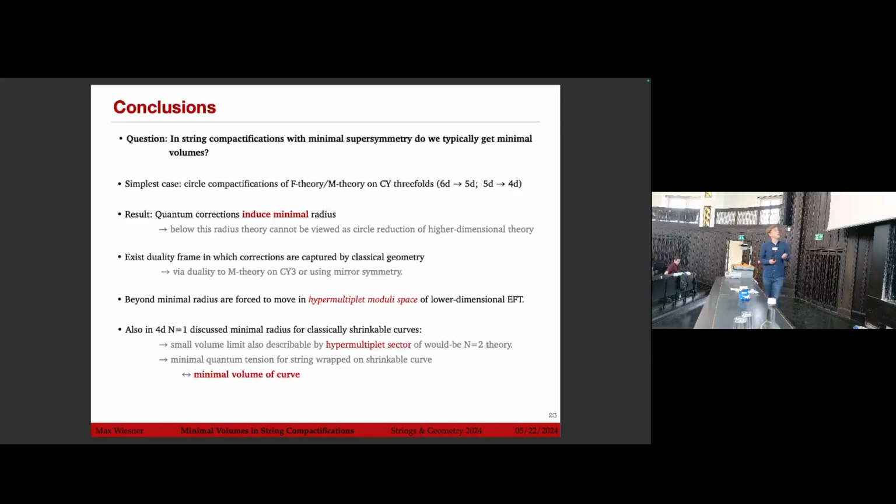Also, I discussed for N=1 that there are in general also minimal radii for classically shrinkable curves, because the small volume limit is here also described by a hypermultiplet sector of a would-be N=2 theory, where we see that we get a minimal quantum tension for a string wrapped on the shrinkable curve, which tells us that there's also a minimal volume for this curve beyond which we should not view it as a curve inside a compact Calabi-Yau.